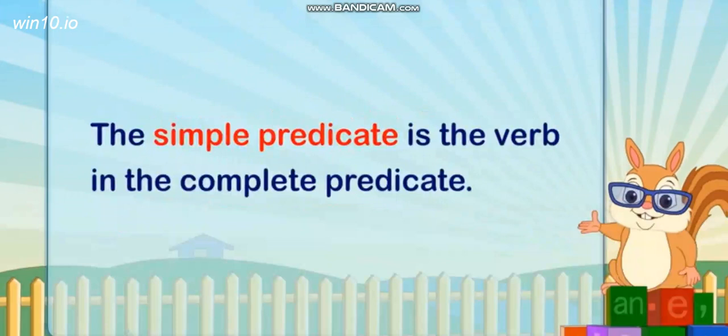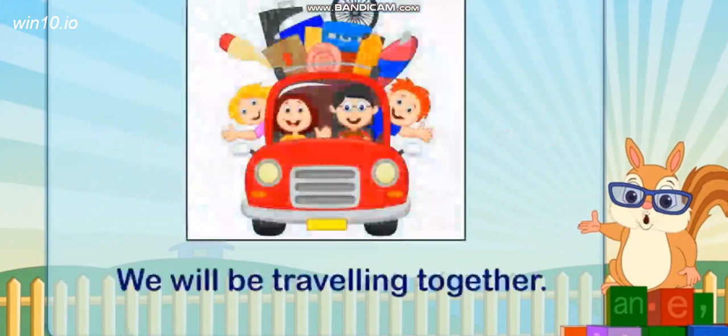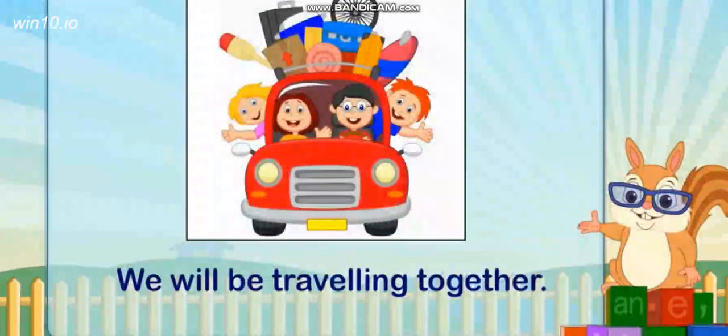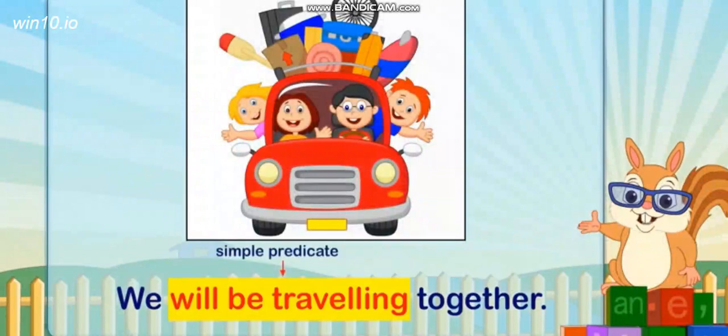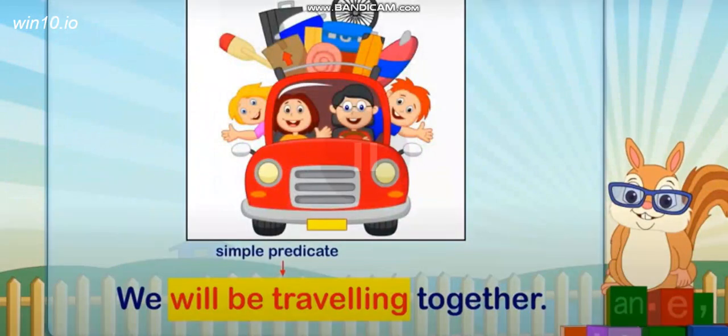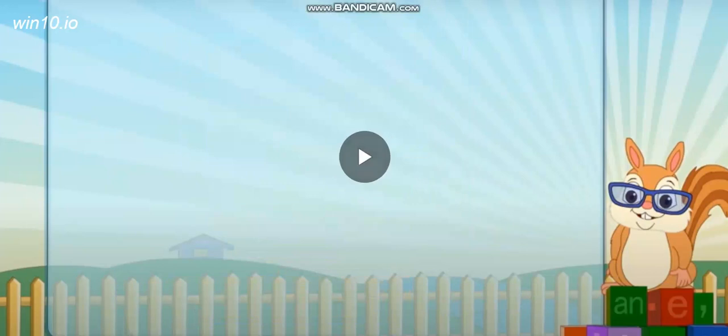The simple predicate is the verb in the complete predicate. For example, we will be traveling together. Here the verb will be traveling is the simple predicate.